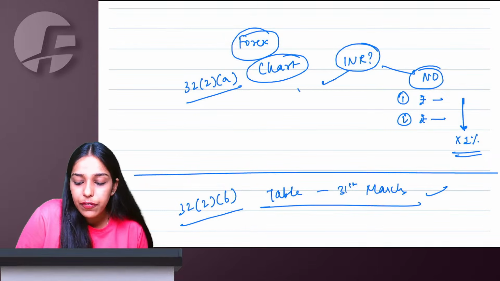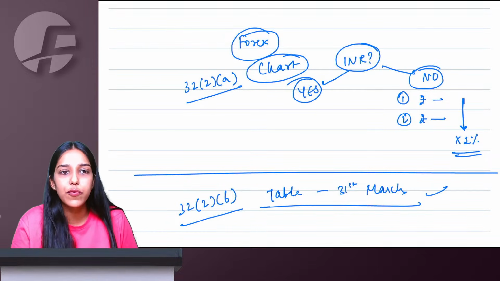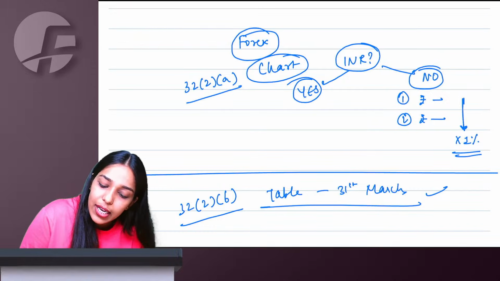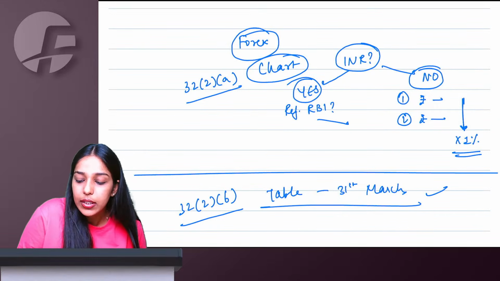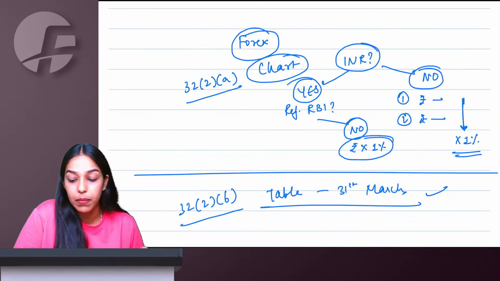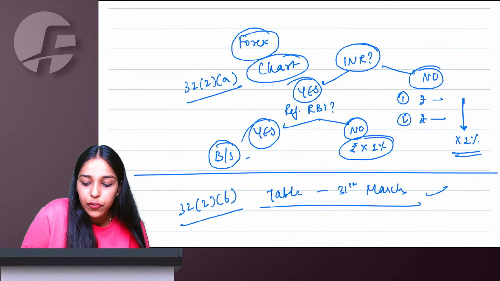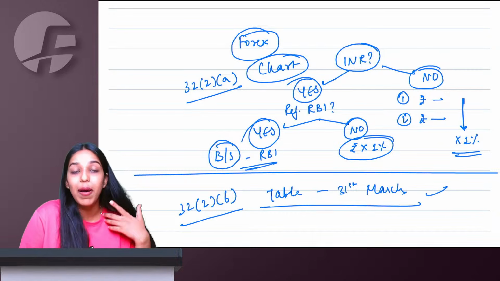However, if the currencies involve INR, I am exchanging dollars for rupees, yen for rupees, pounds for rupees or so, in that case I will ask, is the RBI reference rate available for that currency? If the answer is no, then whatever INR I have given or taken, I will take 1% of that as the value of supply. But if the reference rate is available, then I will check the difference of the reference rate with my actual buying and selling rate.